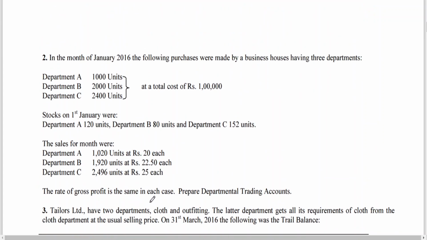Rate of gross profit is the same in the case, prepare the departmental trading account, that's it. I'm leaving 2 minutes for you to read whether you can work out this problem or not. I want you to cross check before I start explaining the problem. This problem looks very simple, but it's a meaningful problem.